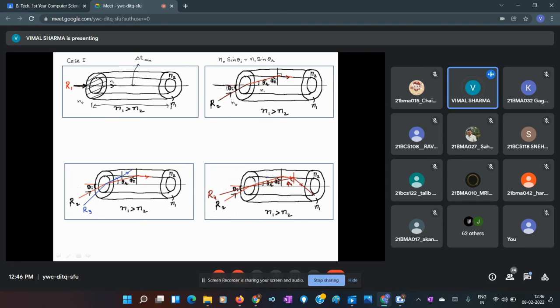So we have discussed two cases, and in this case, let me write it here, I'll explain this in more detail in the coming part of the lecture or in coming lectures. The time taken by this ray to move from one end of the optical fiber to the other end is maximum.